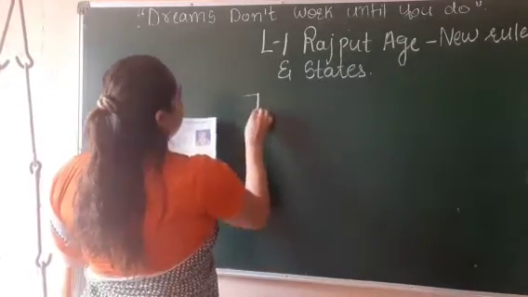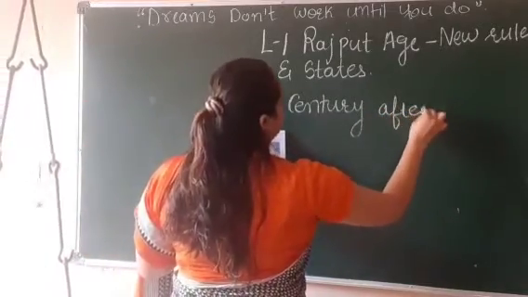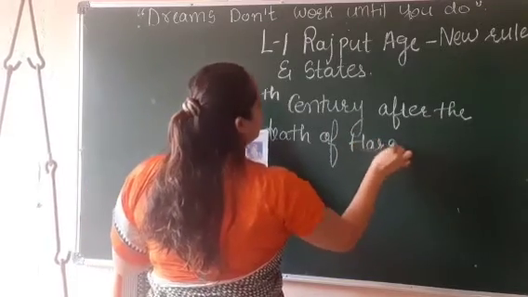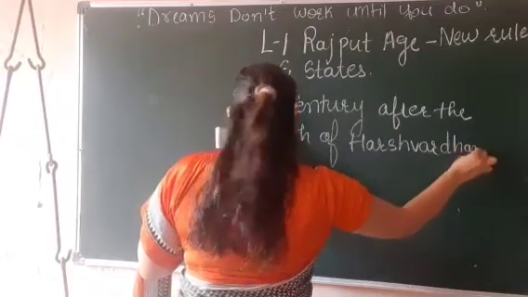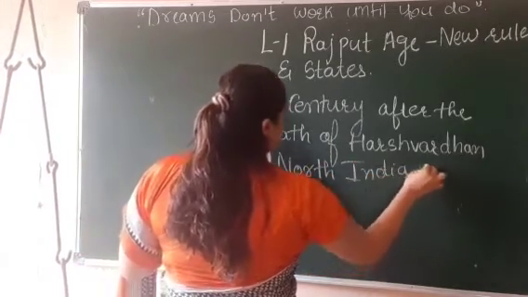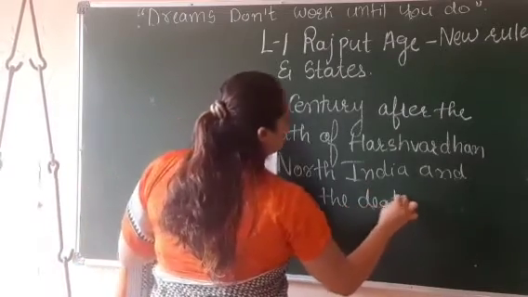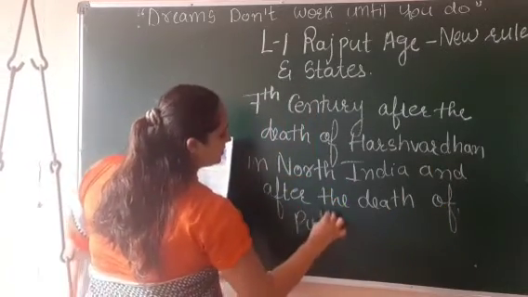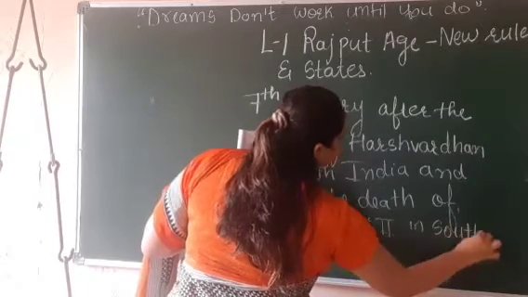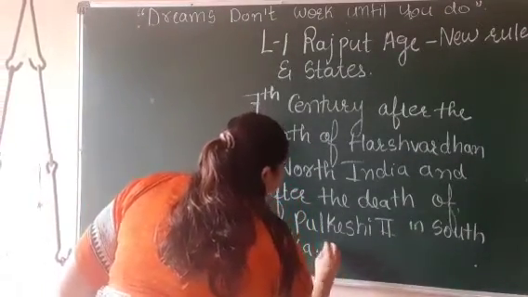In the 7th century, after the death of Harshvardhan in North India, and after the death of Pulkeshin II in South India, Rajputs started ruling.